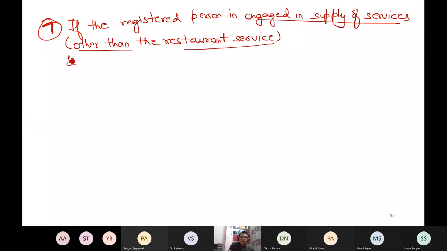Exception. So what does this 7th point mean? The 7th point says that if you are a supplier of any service other than restaurant service, then you cannot opt for the normal case of composition levy scheme. But we have an exception that in some cases you can opt for it. Exception means that in some cases, even if you are supplying a service other than restaurant service, you can opt for the composition levy scheme. There is no problem. And what is that exception technically? Before explaining the exception, I would like to explain an example so that you can understand. Now, a very common example is an electricity shop.